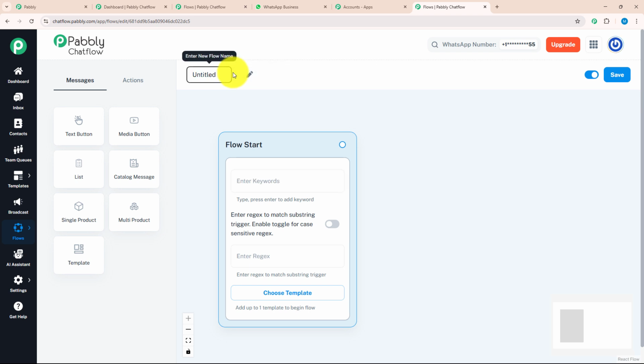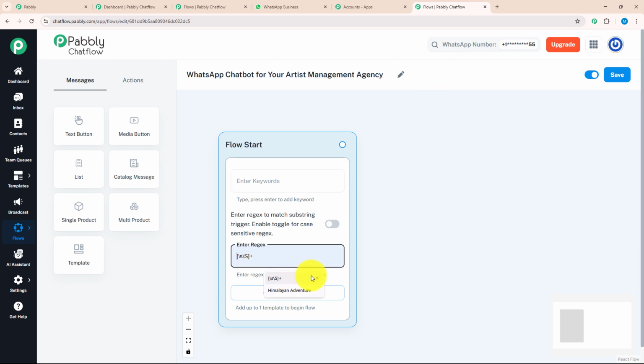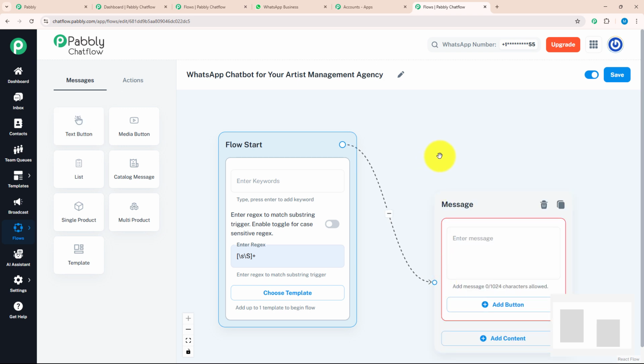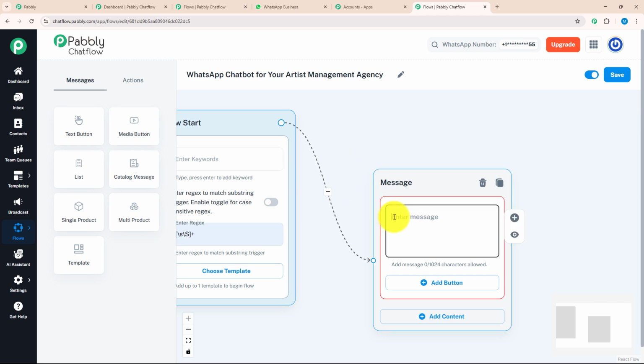For that, we need to give a meaningful name to our chatbot. As I'm making this chatbot for Artist Agency Management, I will name my flow accordingly as WhatsApp Chatbot for your Artist Management Agency. After giving a meaningful name, I will enter regex, which will identify what my customer is trying to say. As soon as my customer enters a message, I want to deliver them a welcome message. For that, I will drag and drop the text button from the message section and connect it with my flow start. That means as soon as my customer enters a message, a welcome message should be delivered to them.